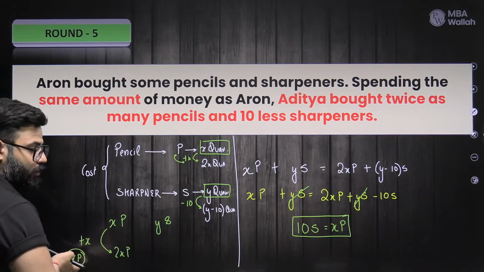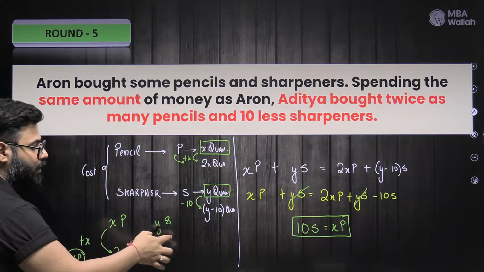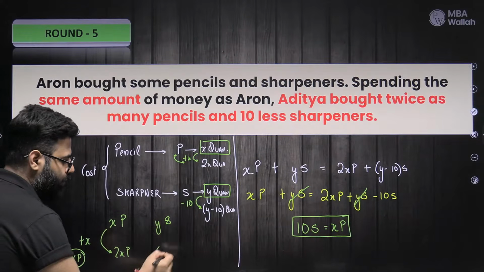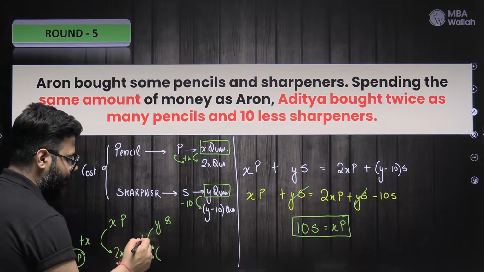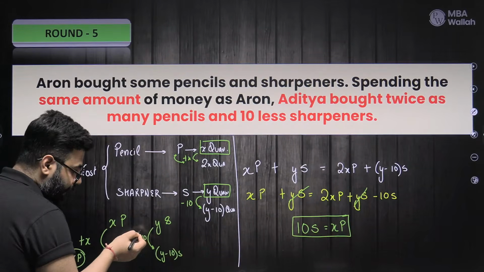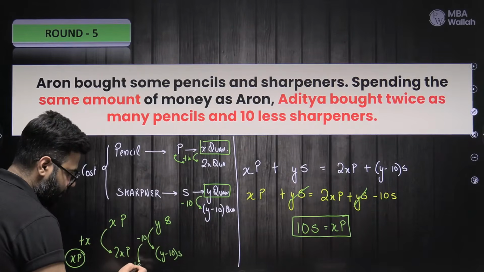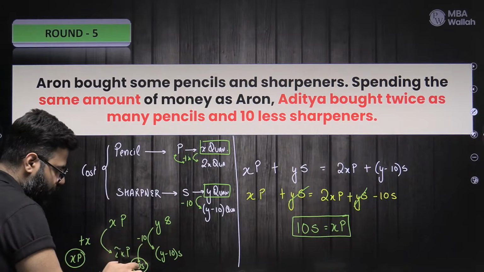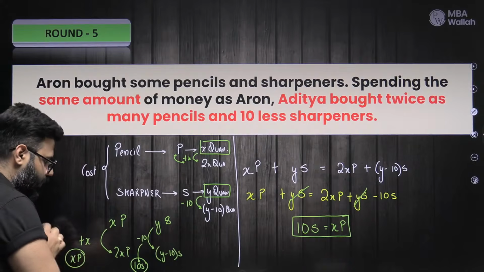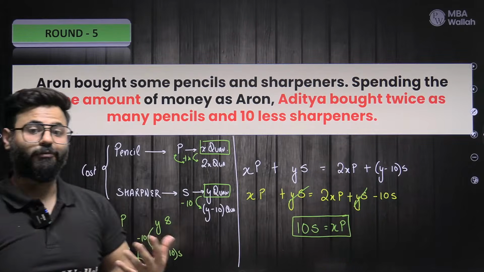And then of course, from where would this extra money come? By giving up on some sharpeners. How many sharpeners did you give? You said, okay, no problem. We'll subtract 10 sharpeners. We'll buy 10 less sharpeners. So the 10 less sharpeners, which actually cost how much? 10s rupees. So the money you saved over here, you spend to buy X more pencils. That means 10s is XP, right or not? That's what saves time in CAT.